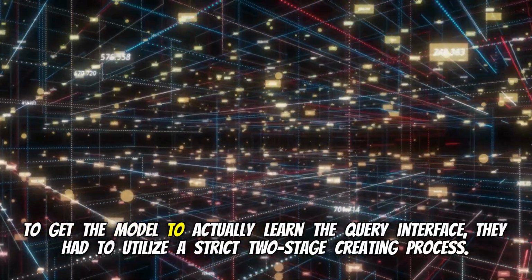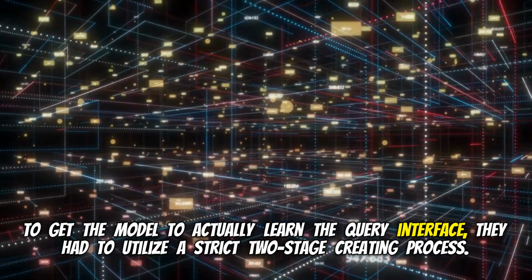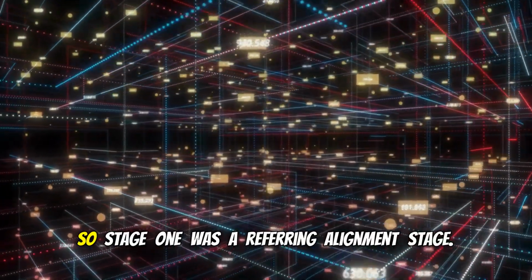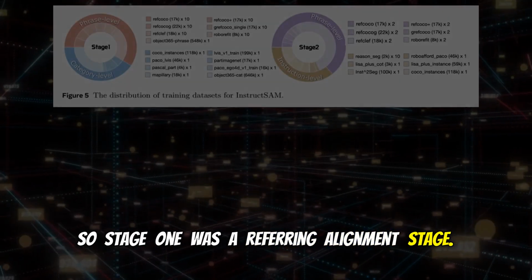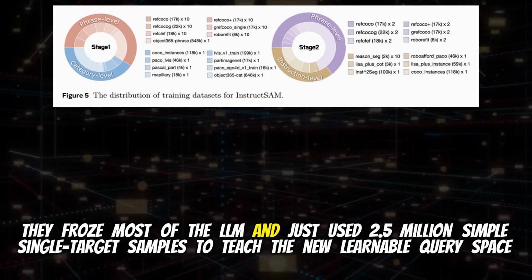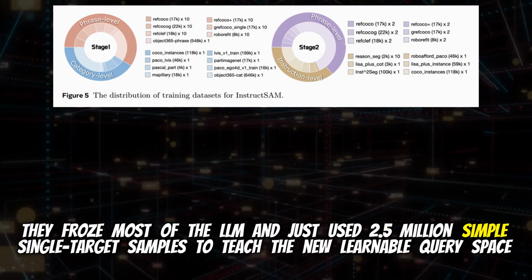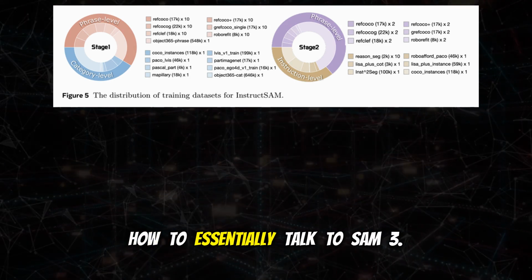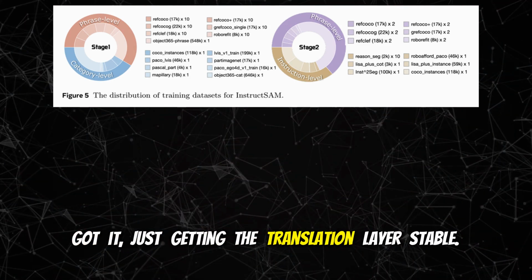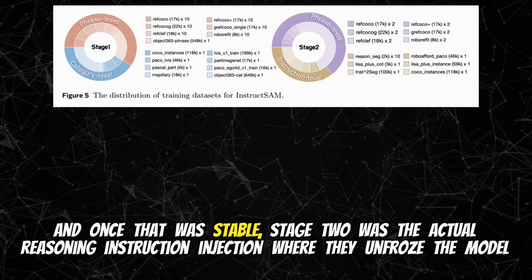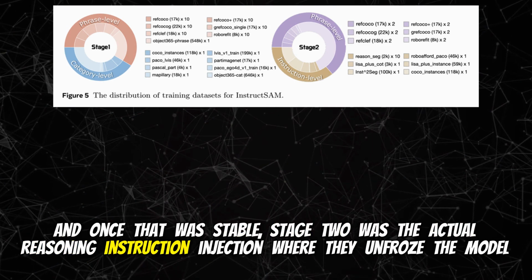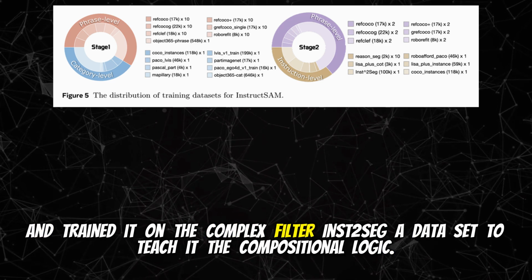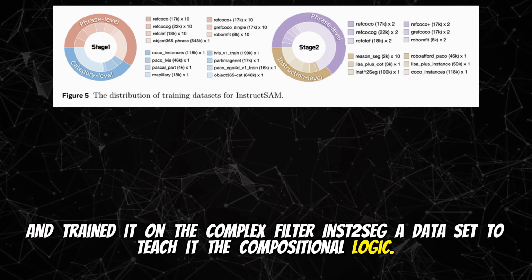To get the model to actually learn the query interface, they had to utilize a strict two-stage training process. Okay, walk me through that. So stage 1 was a referring alignment stage. They froze most of the LLM and just used 2.5 million simple single-target samples to teach the new learnable query space how to essentially talk to SAM3. Got it. Just getting the translation layer stable. Right. And once that was stable, stage 2 was the actual reasoning instruction injection, where they unfroze the model and trained it on the complex, filtered Inst2Seg dataset to teach it the compositional logic.